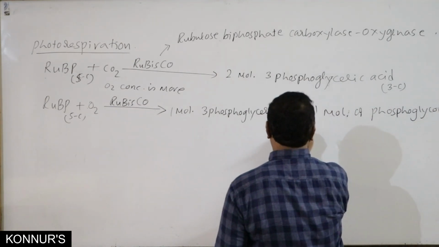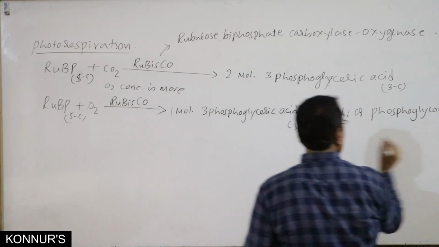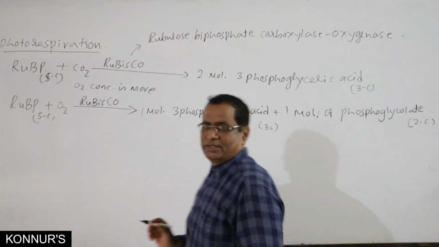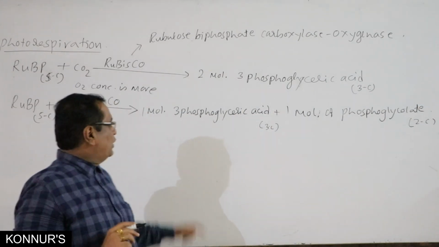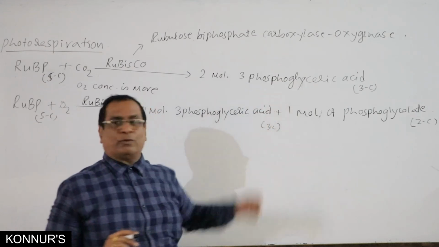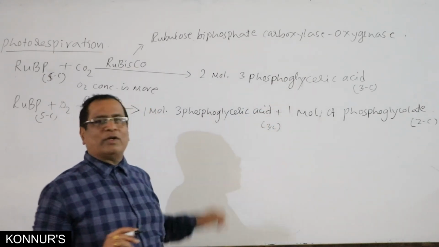This has 3 carbons, this has 2 carbons. Phosphoglycolate. Hence, instead of forming 2 molecules of 3-phosphoglyceric acid, just 1 molecule is formed.